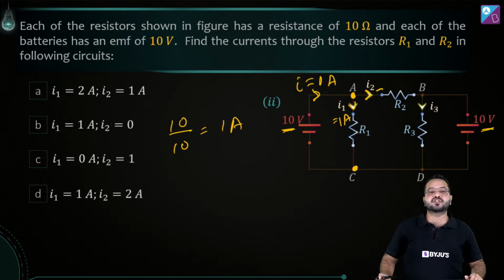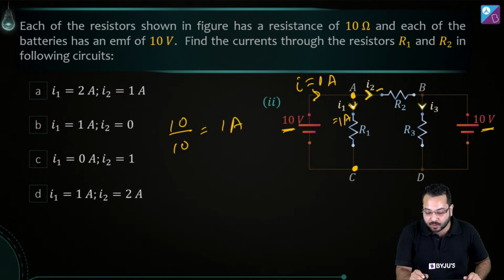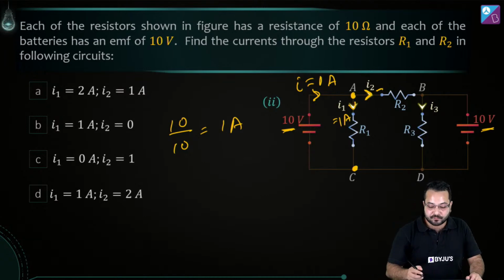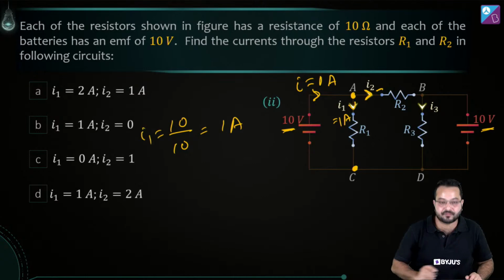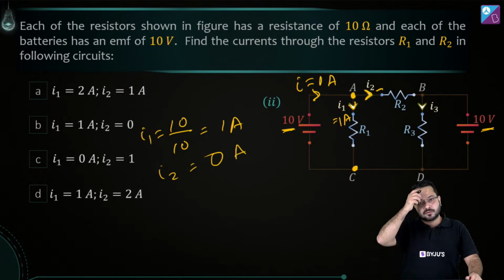Can you apply the junction law? If you apply the junction law, what can you see? That 1 ampere is coming, 1 ampere is going. So will there be any current in I2? There is going to be no current in I2. Is that right? So for I1, my answer is going to be 1 ampere, and for I2, my answer is going to be 0 ampere. Is that correct? Okay.